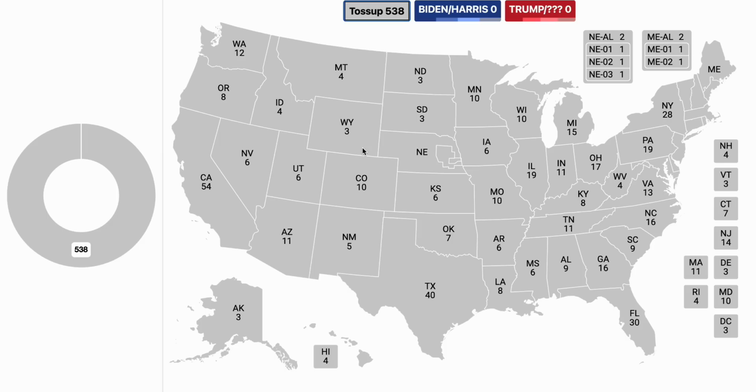So today, we're going to be breaking down their demographic margins and seeing where that actually puts the Electoral College map as of right now.